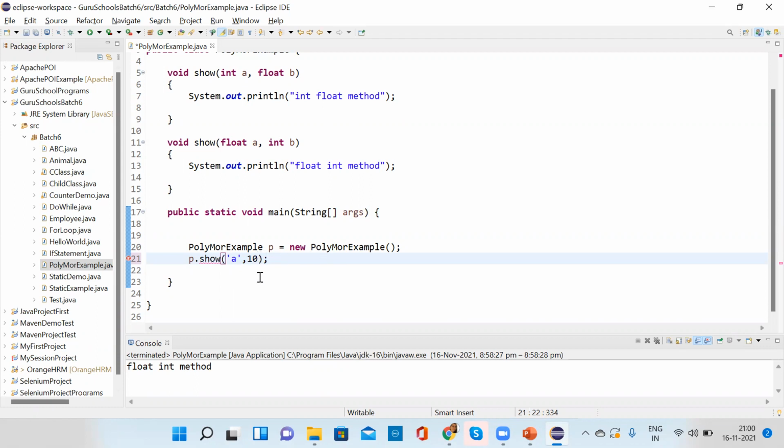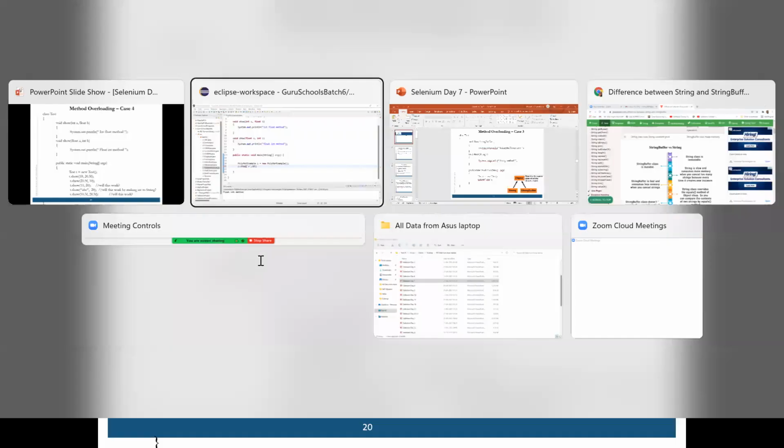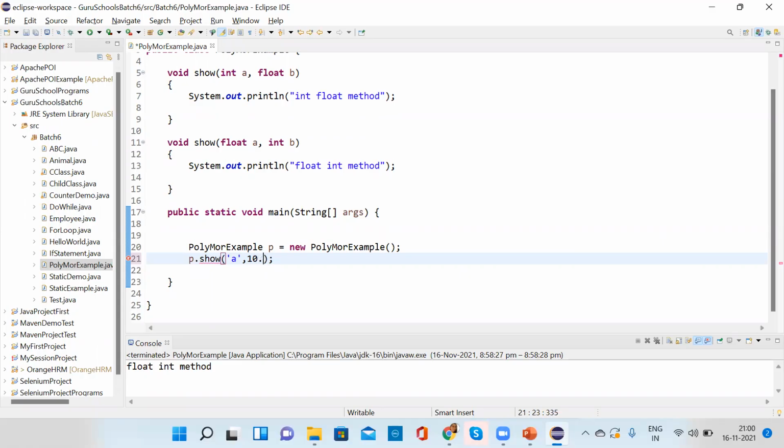Why is this not working? Can anyone tell? Again, ambiguity is there. Why? Because the character can go to integer and then float also, right? If you put a float value in place of 10, maybe it will take. Yeah, if you put a float value, then it will take.